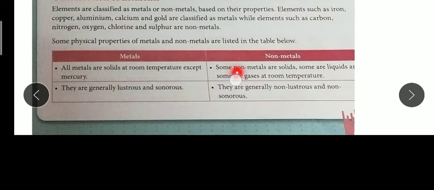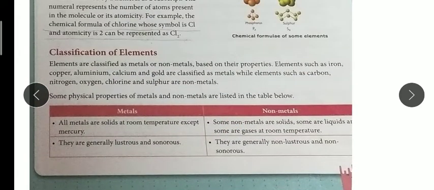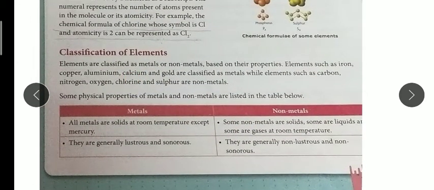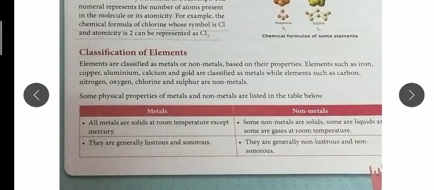Now elements are classified into two main categories, metals and non-metals, based on their chemical properties and physical properties. You can see a few physical properties given in this table. All the metals except mercury, whose symbol is Hg, are solid at room temperature, whereas non-metals are opposite.